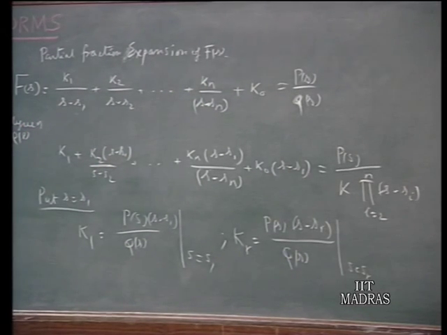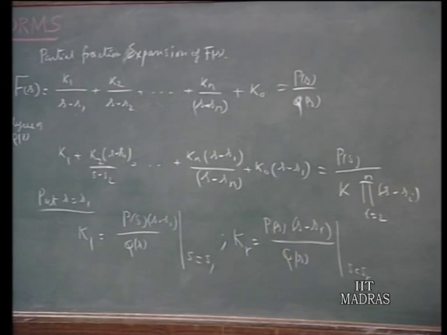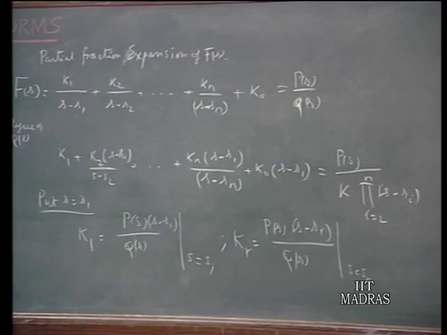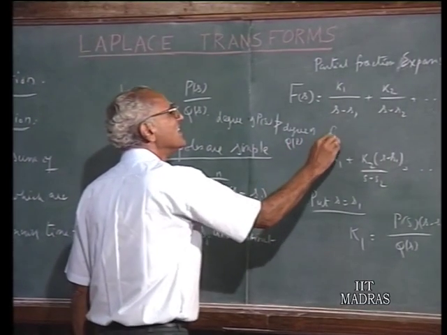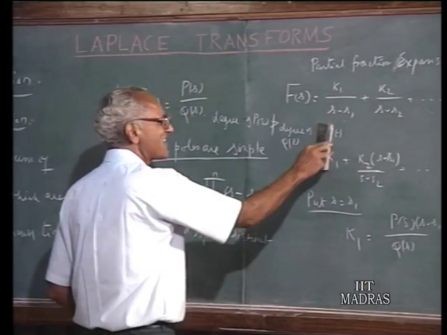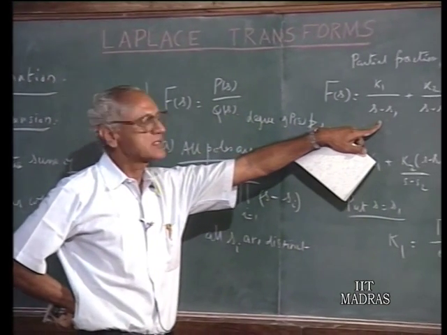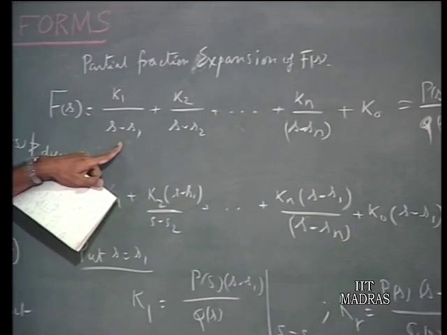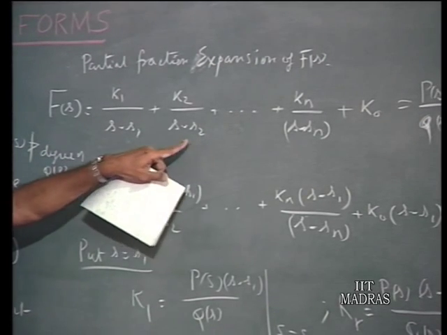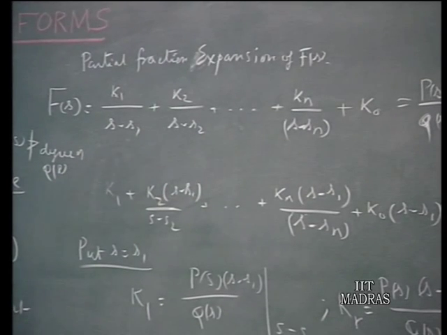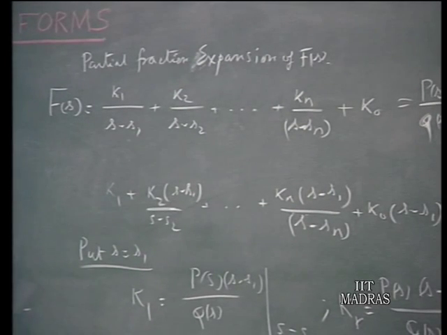So, we can find all these residues, and once we have them, we can find the corresponding f of t. Once we have this f of s, the corresponding f of t is easily obtained by finding the inverse transform of each one of these. You recall that k1 over s minus s1 corresponds to the time function k1 e to the power s1 t. Similarly, k2 e to the power s2 t, and so on and so forth. One quick example will illustrate this, and then we will be done with that as far as this lecture is concerned.